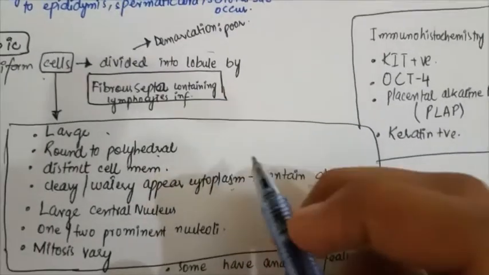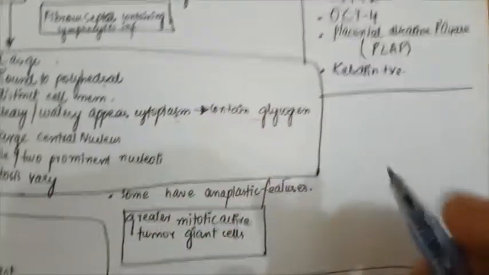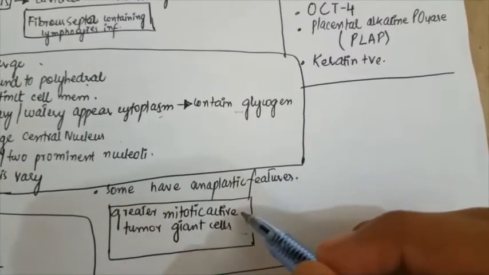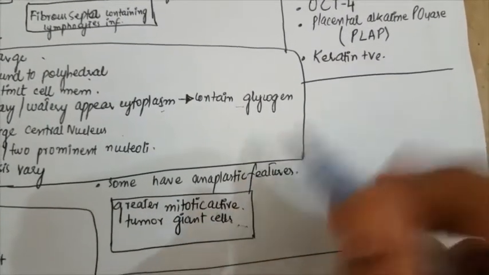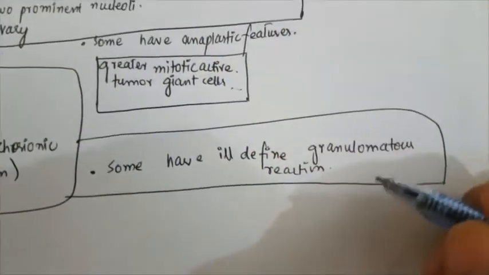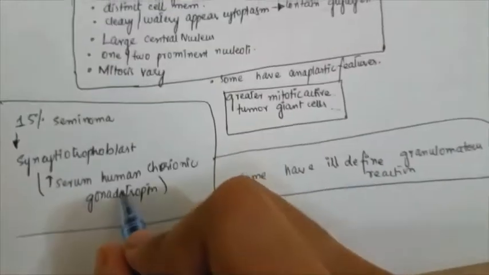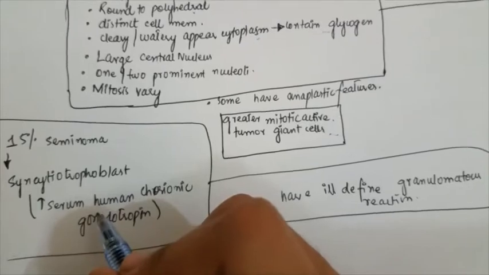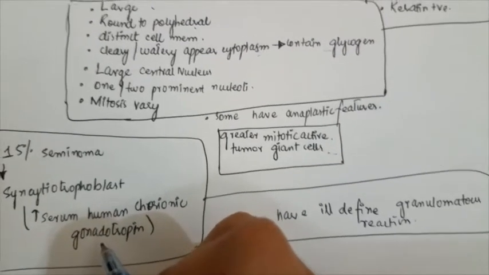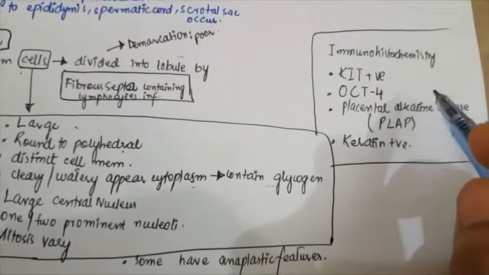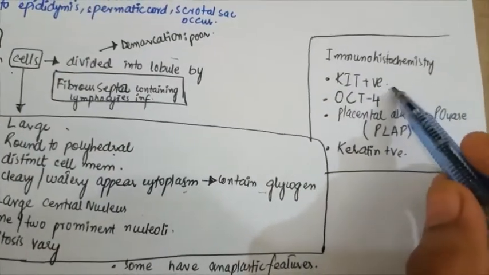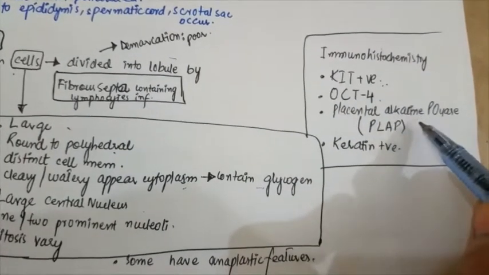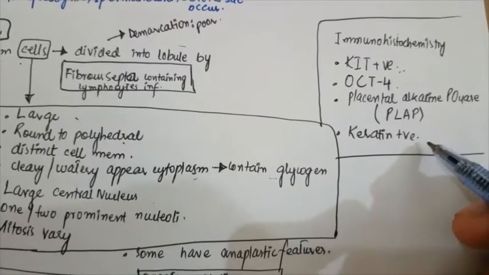There are other forms of seminomas, like some seminomas have anaplastic features. We can see the greater mitotic activity and tumor giant cells in the anaplastic features. Some have ill-defined granulomatous reactions. Some are made up of syncytial trophoblast, which results in increased serum human chorionic gonadotropin. If I talk about the immunohistochemistry, they will be KIT positive, OCT4 positive, placental alkaline phosphatase positive, and cytokeratin positive.